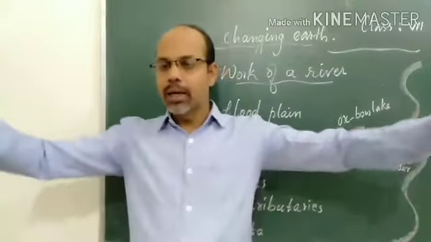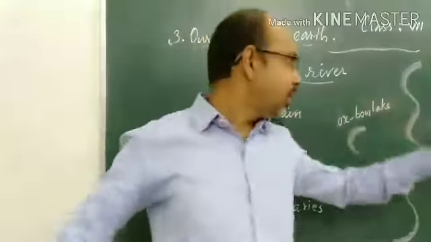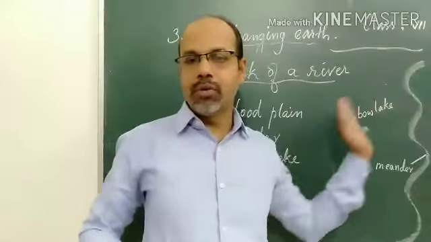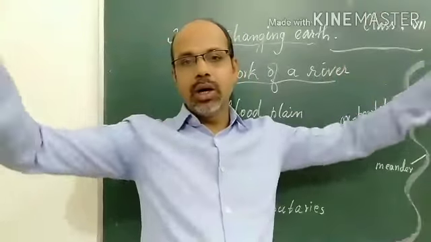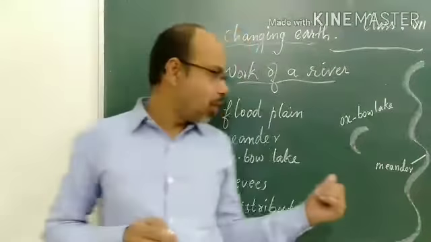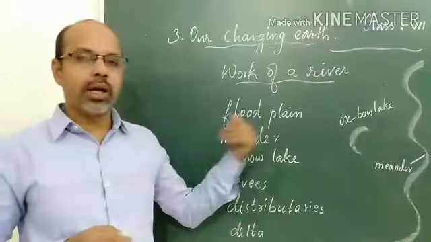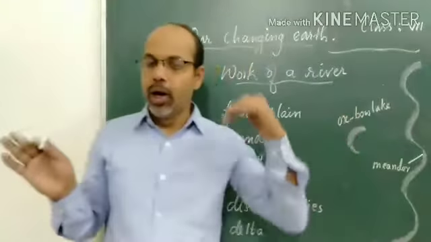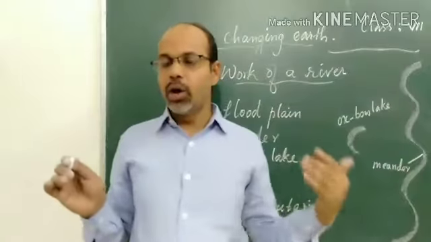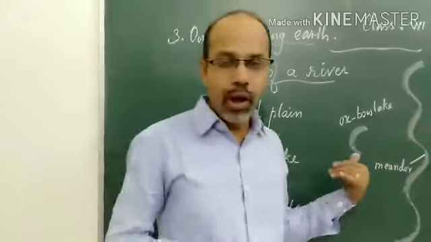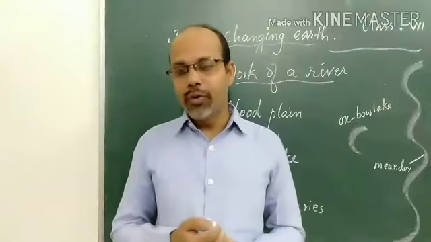So large areas of flat plains are formed along the rivers, flat land formed with sediments or soil. This is called a flood plain. The plains formed on both sides of the river due to flood, where sediments are deposited on the sides of the river, are called a flood plain.